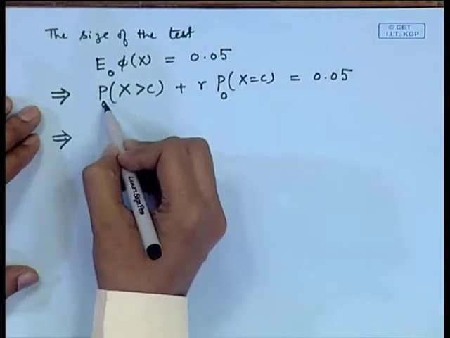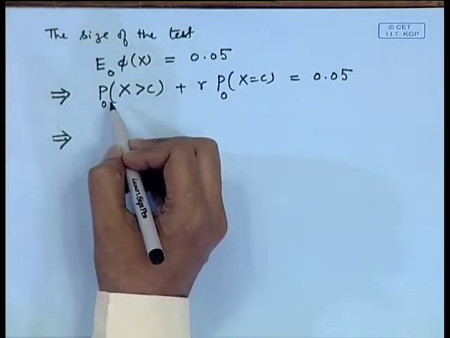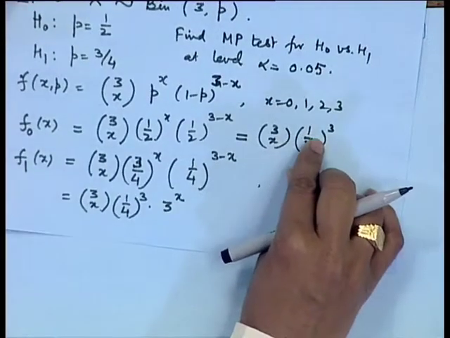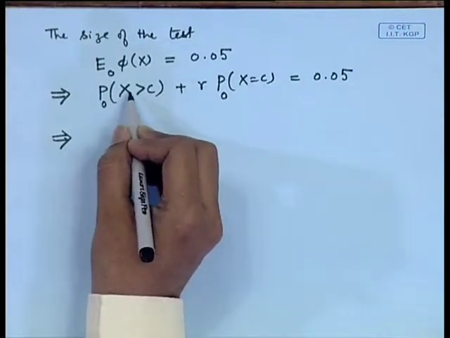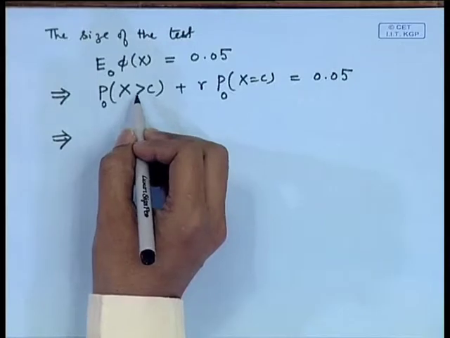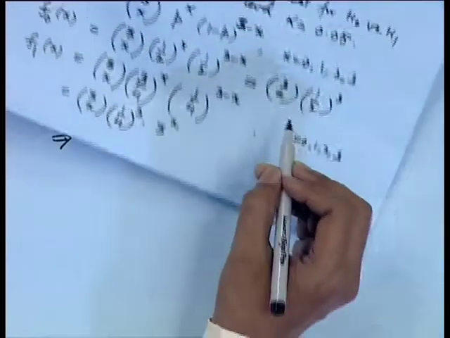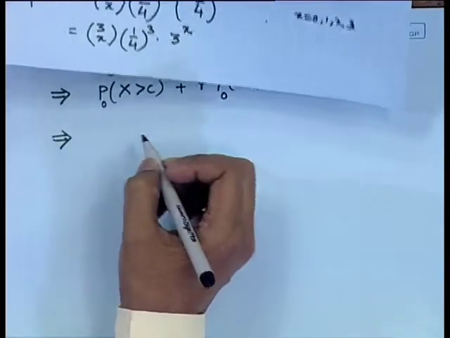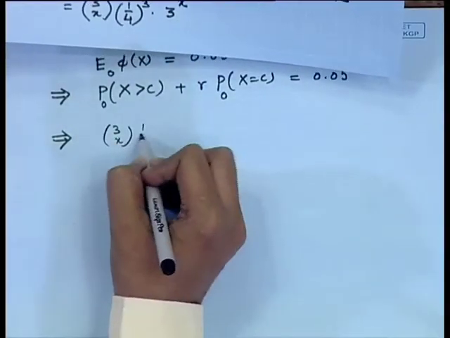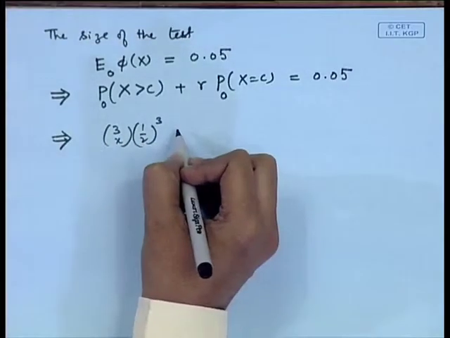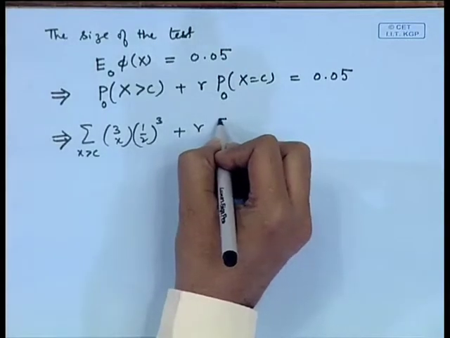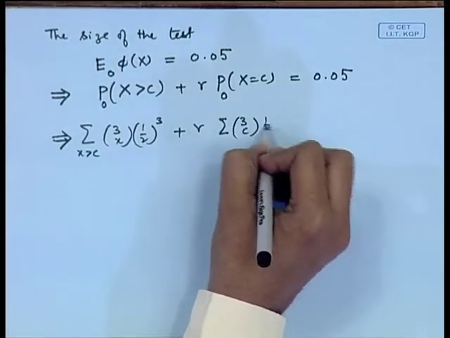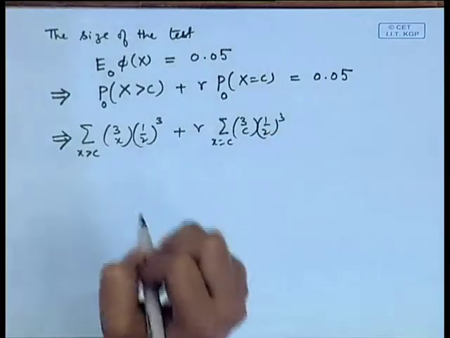Now, you can see here when the null hypothesis is true, the density function is written as 3 C x half cube. So, we have to consider the values of x for which it is greater than c, and the probability distribution has to be added up, that is 3 C x half cube summation when x is greater than c, plus gamma into 3 C c half cube when x is actually equal to c.